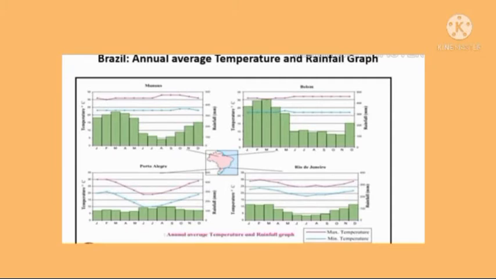What is the reason for that? The reason is, while observing the map which is given along with the graph, you can understand that some of the cities are located in the coastal regions, and another one in the north part or the south part, and again we can see the city which is located in the interior part of Brazil. So in the same months we can observe different types of climate.